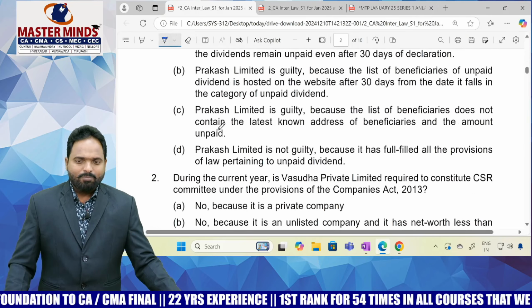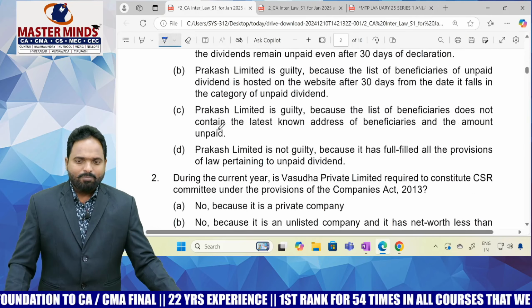Next they are asking, during the current year is Vasudha Private Limited required to constitute a CSR committee under the provisions of the Companies Act? For private company or public company, there are no separate provisions. Simply they said either net worth or turnover or net profit. There are criteria. If any one of the conditions is satisfied, then they have to constitute a CSR committee, you know very well. So profit is already above 5 crores, then definitely they have to constitute what committee, ma'am? CSR committee, yes, because the company meets the threshold criteria, having net profits exceeding 5 crores.